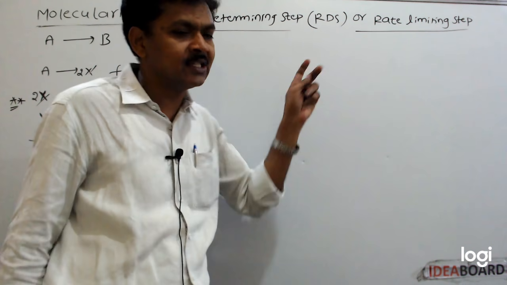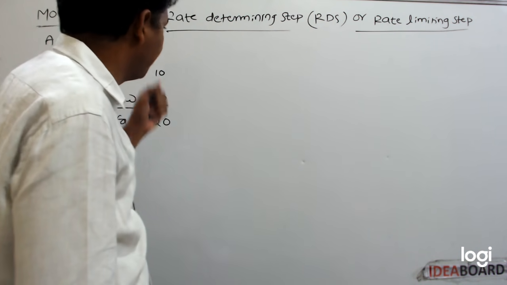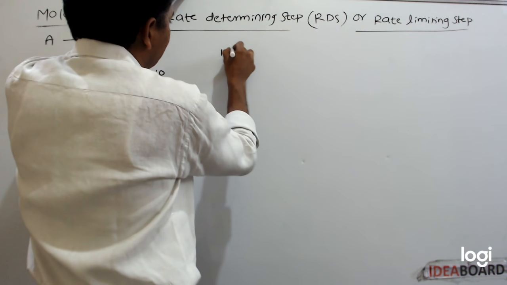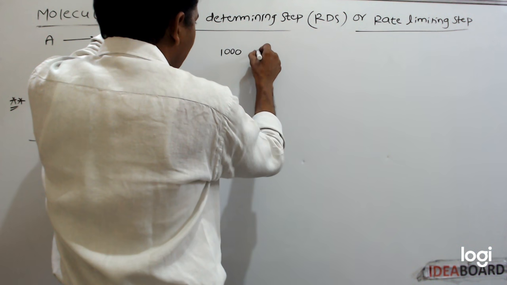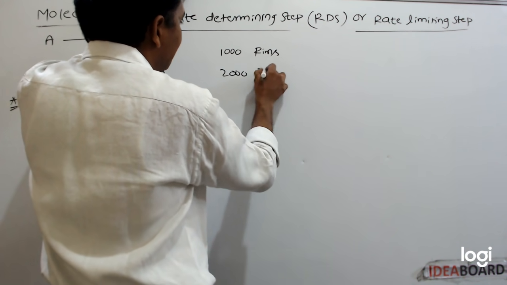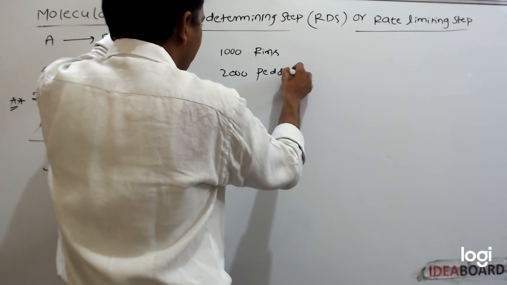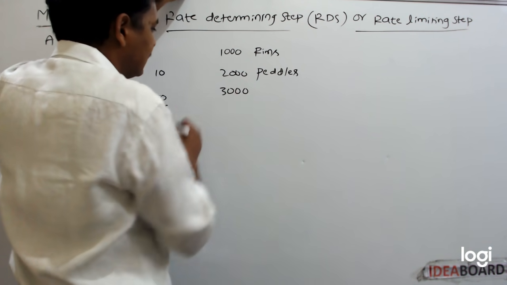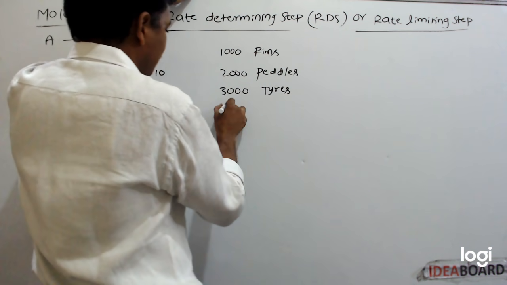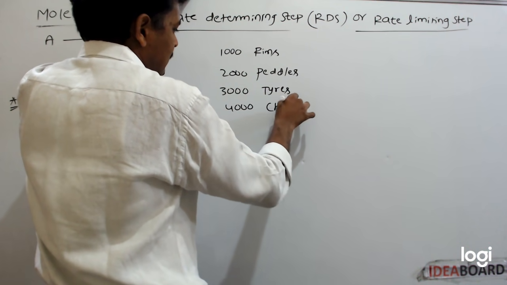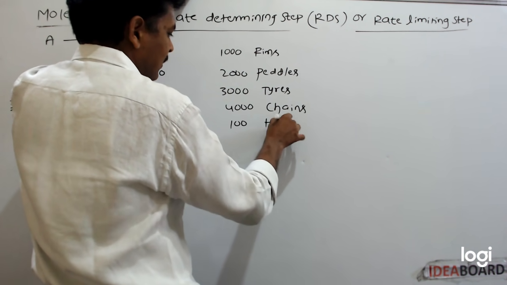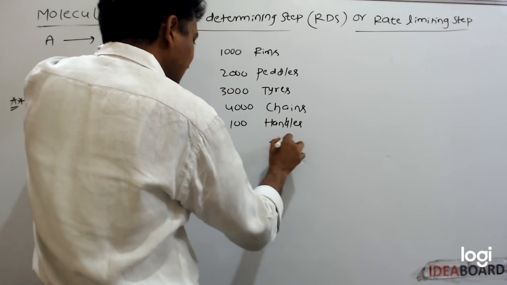I'll give one simple general example. Suppose in a cycle factory, they are manufacturing 1000 rims, 2000 pedals, 3000 tires, 4000 chains, just 100 handles, and so on.